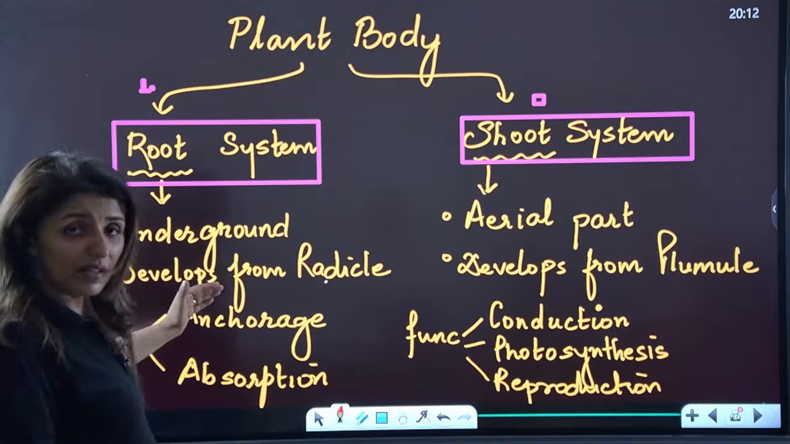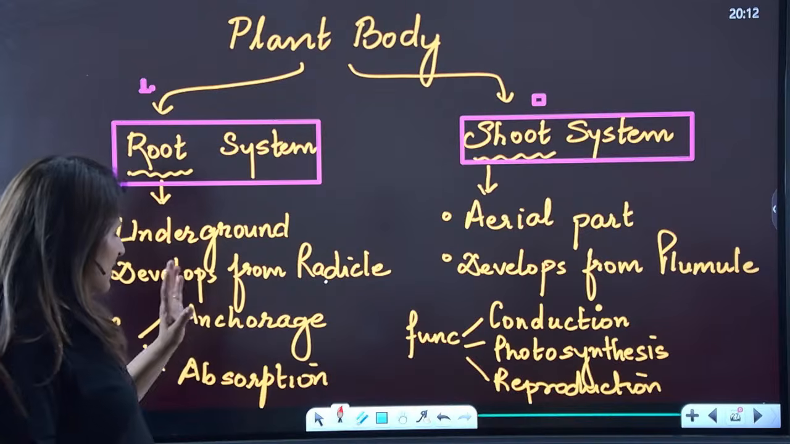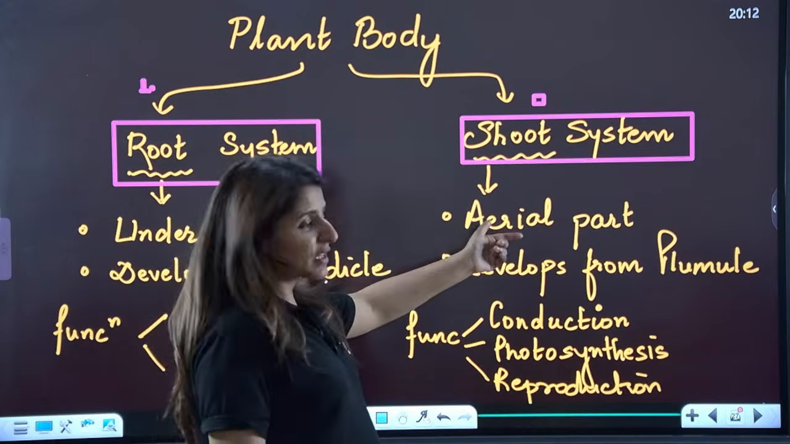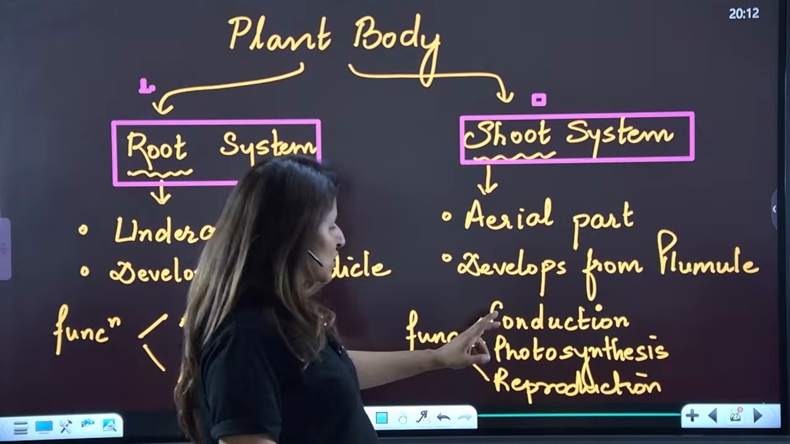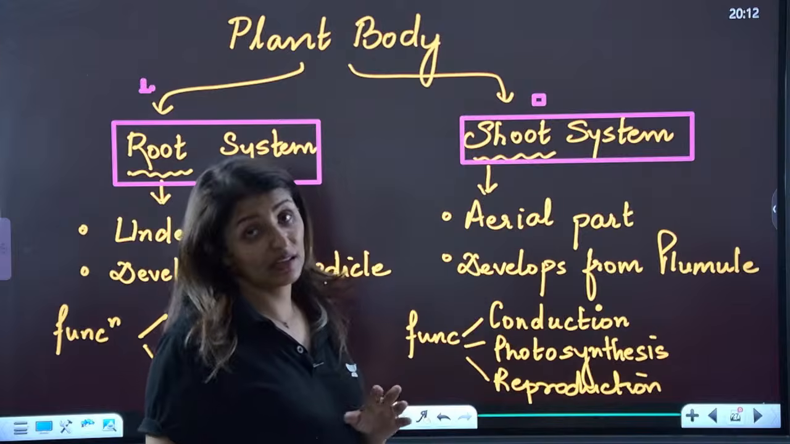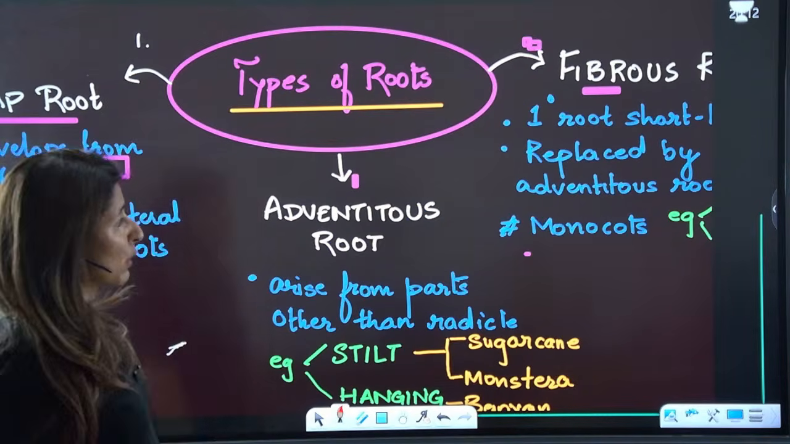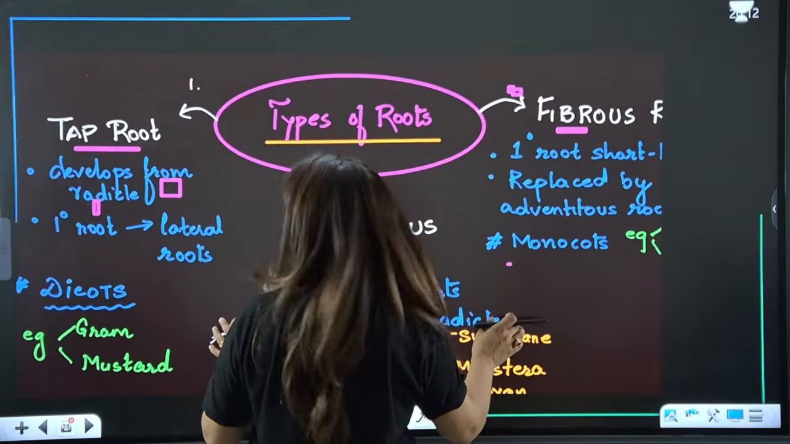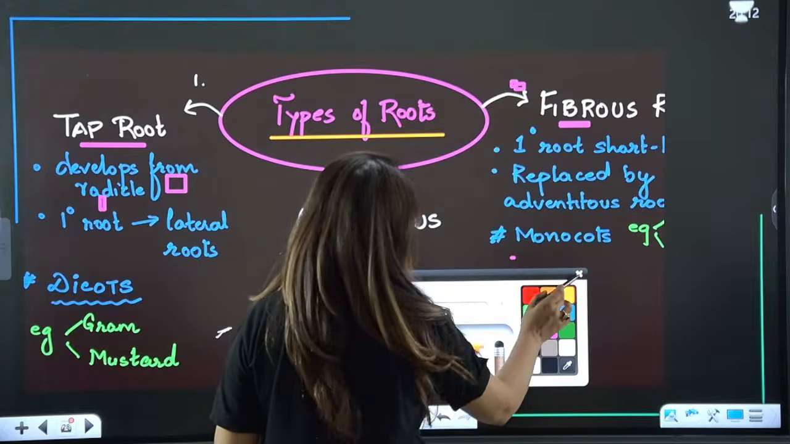The root system is underground and develops from the radicle. What are the main functions? It is anchorage and absorption, right? While the shoot system is the aerial part, exposed in air, develops from plumule, and its functions are conduction, photosynthesis and reproduction. Are we clear? This is basic. Now talking about them one by one. Okay, let's discuss roots.